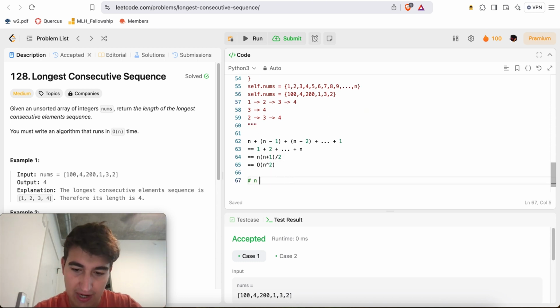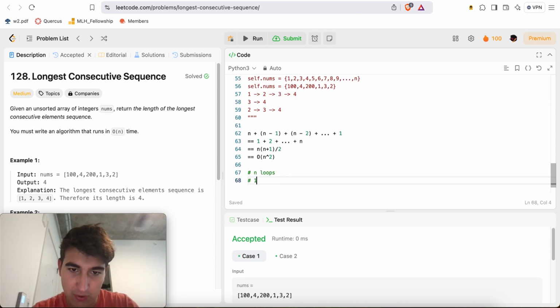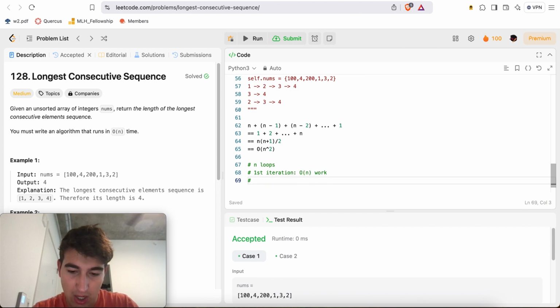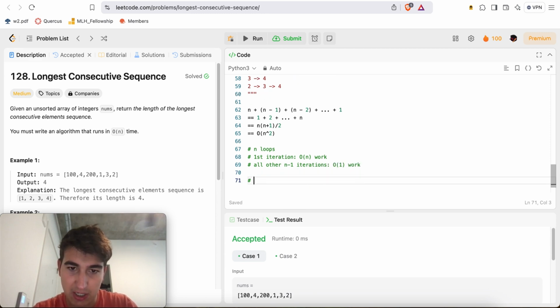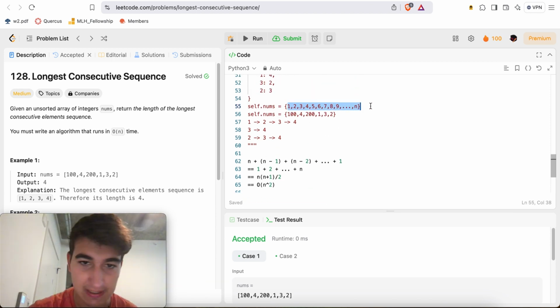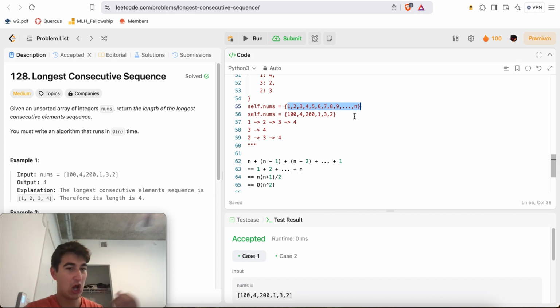So it was O of n work for number 1, and then for every other number from then on, it was O of 1 work. Essentially, I do n loops: the first iteration is O of n work, and all other n minus 1 iterations are O of 1 work. So this becomes O of n work plus n minus 1 iterations times O of 1 work, and as you can see, this just becomes O of n work. In that case, it works out very nicely, and we can use this idea all the time.